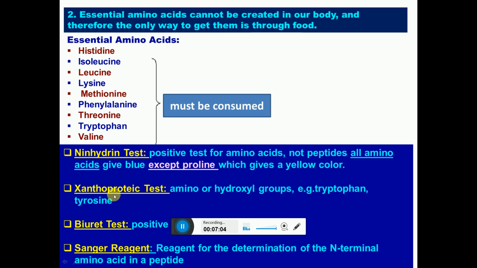The second test is the xanthoproteic test. Amino or hydroxyl groups give the color. Examples are tryptophan and tyrosine. The biuret test is a positive test mainly for peptide bonds. The Sanger reagent is used to determine the N-terminus of the amino acid, polypeptide or peptide. So these are a few tests for proteins and amino acids.